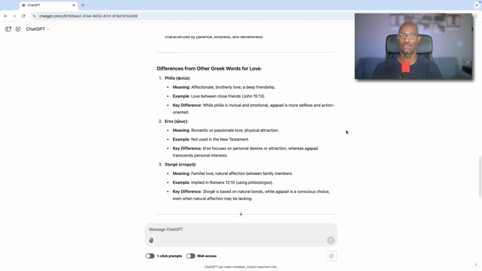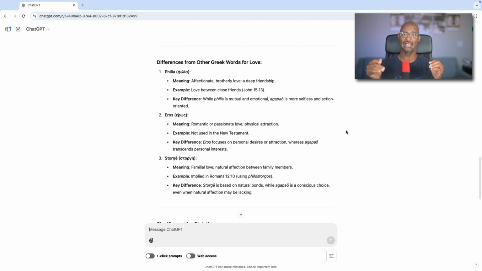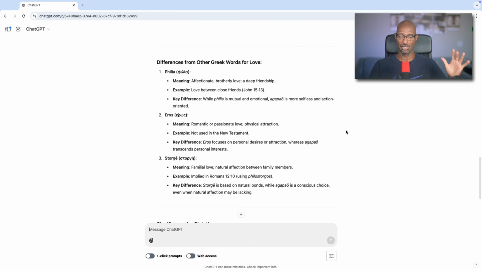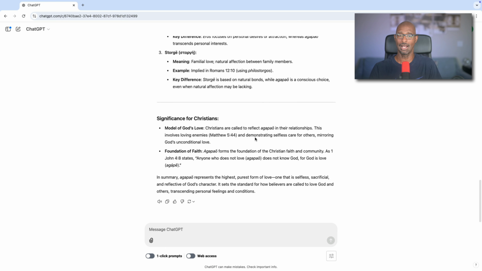And then we have some differences in the meaning. We have examples. And what is the key difference? Which I really love. So here's the difference from other Greek words for love. I'm going to look at one of these, philia. The meaning here is affectionate brotherly love, a deep friendship. The example here is love between close friends in John 15:13. So here's the difference: while philia is mutual and emotional, agapaō is more selfless and action-oriented. I love this particular example of the other Greek words and how they compare to agapaō.